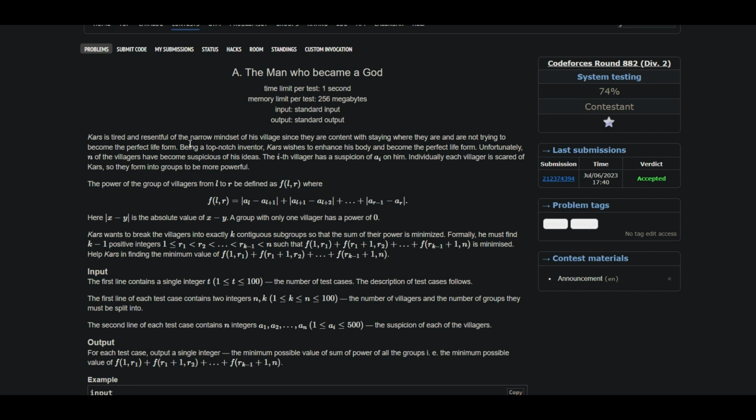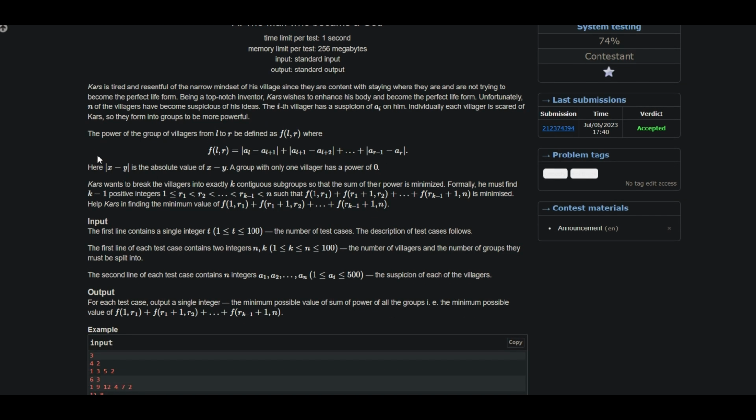The first problem states that Kars is tired and resentful of the narrow mindset of his villagers, since they are content with staying where they are and are not trying to become the perfect life form. Being a top-notch inventor, Kars wishes to enhance his body and become the perfect life form. Unfortunately, N of the villagers have become suspicious of his ideas. The ith villager has a suspicion of A_i on him. Individually, each villager is scared of Kars, so they form into a group to be more powerful.